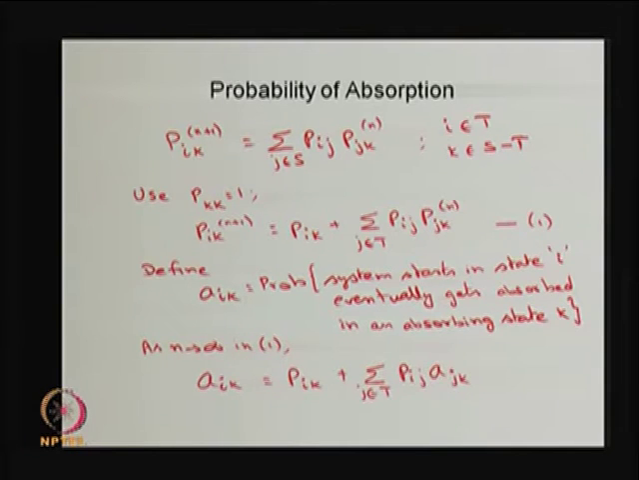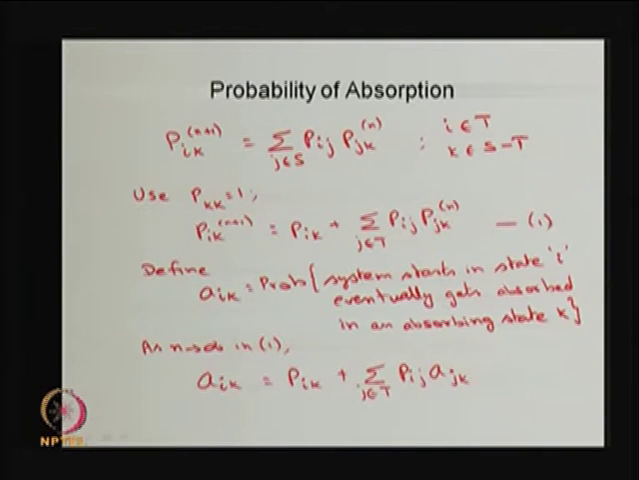Now, I am defining the meaning of the probability of absorption, which I am denoting with the letters a with suffix i comma k. That is nothing but the probability that the system starts in state i and eventually gets absorbed in absorbing state k. So, the first letter is the starting state and the second, k, is the absorbing state. So, this is the probability of absorption starting from the state i to the absorbing state k.